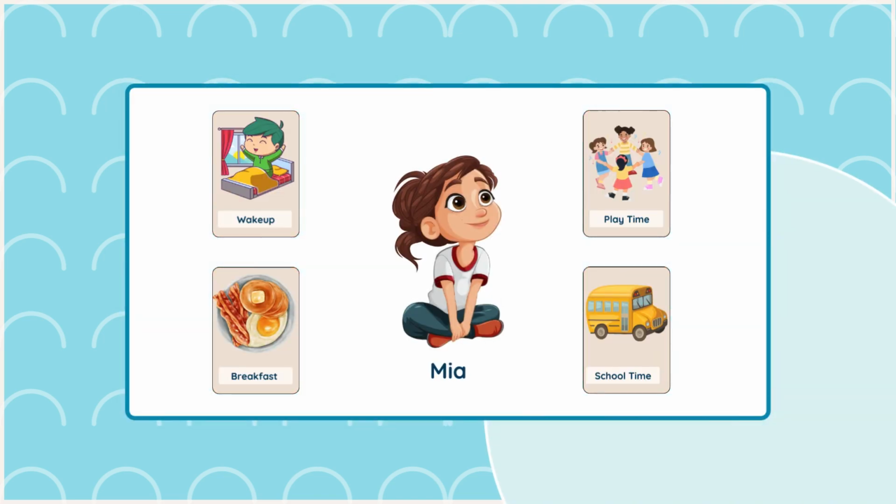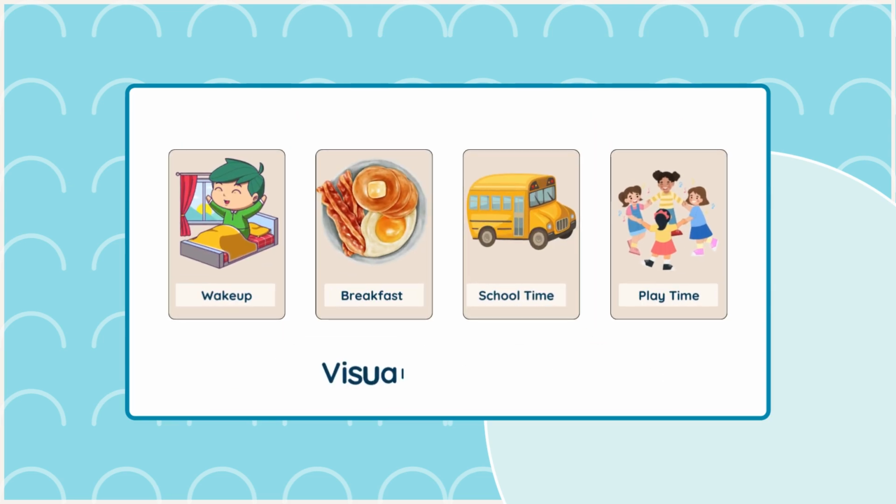Consider a child named Mia, who struggles with transitions between activities. By using a visual schedule, Mia can see what activities are planned and when they will happen, which helps her transition more smoothly and reduces her anxiety. For example, a visual schedule showing the steps of a morning routine can help your child transition more smoothly between